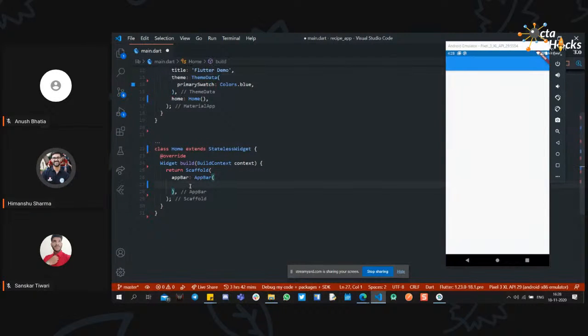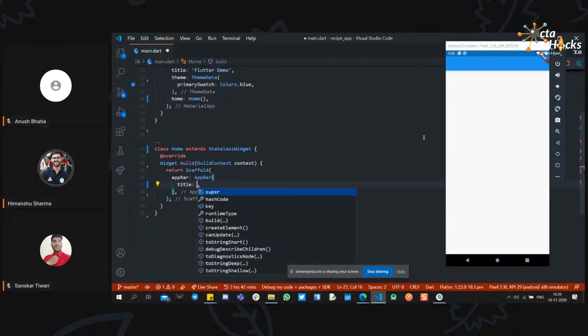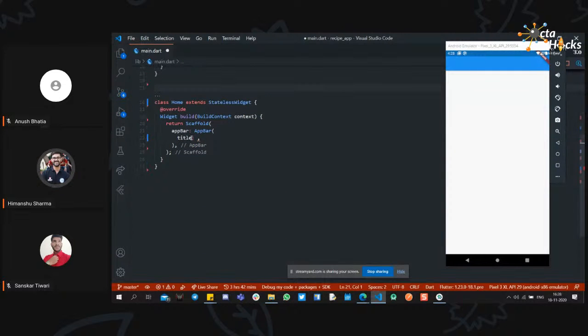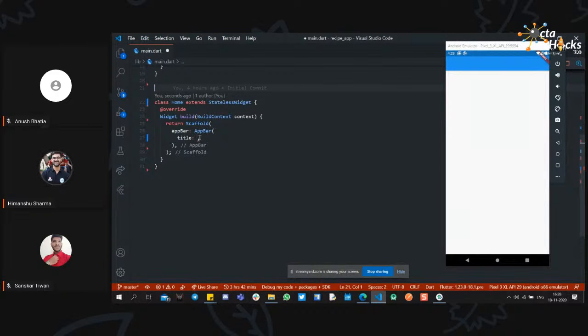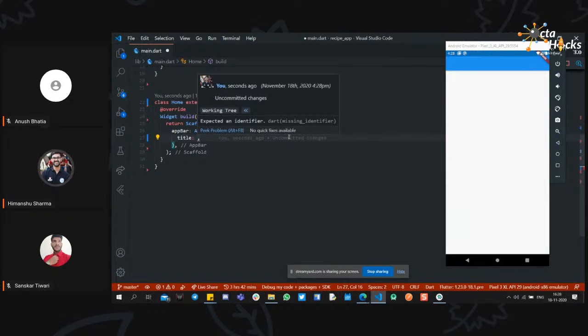So in the app bar, we need something to enter. First of all, we will write child. Not child, it is title. So we need a title for the app bar. If you hover over the title, you can see it is a widget type, so it will also return a widget. We need a text to display on it.